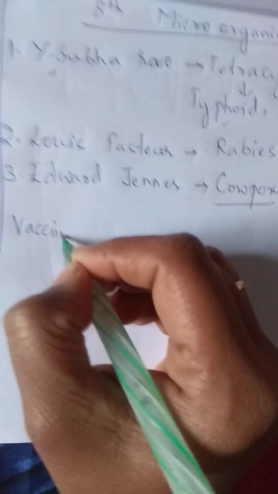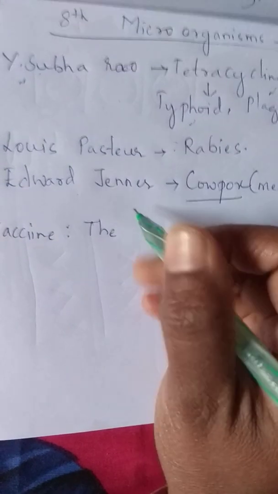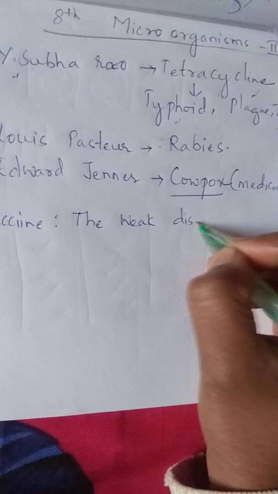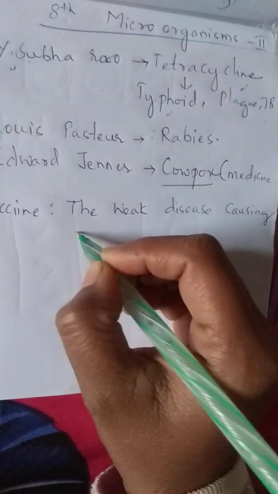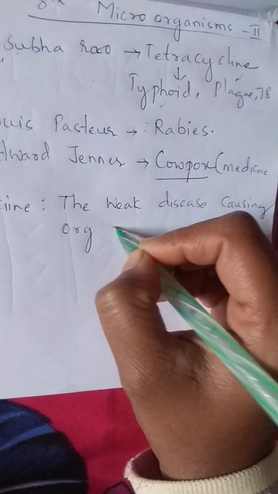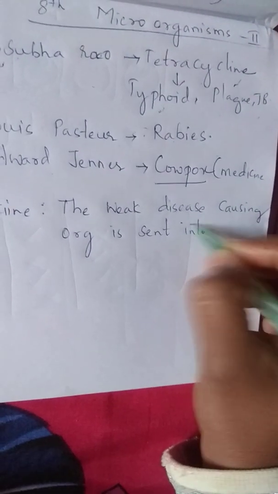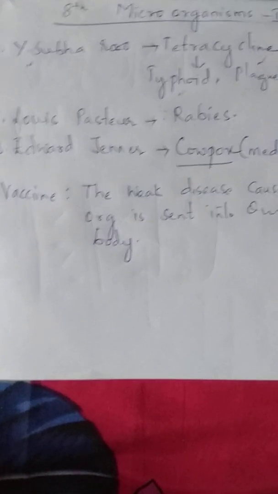So what is a vaccine? A vaccine is nothing but a weak disease-causing organism that is sent into our body. For example, a bacteria is causing a lot of diseases to us.